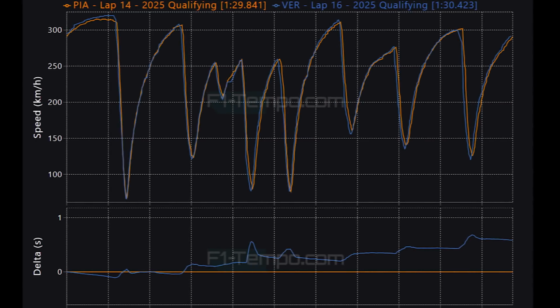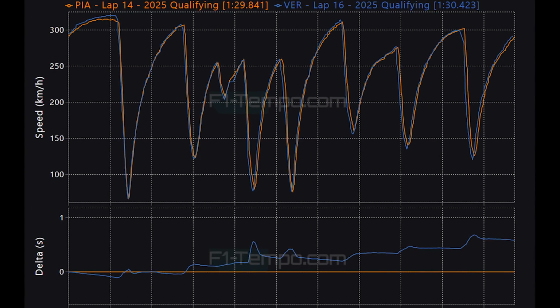Let's compare then the laps of Piastri to Verstappen, so we can see where the main differences were. And when you look at these two laps, it actually starts off alright for Max, as he gets a solid run through turn 1 and 2, and also turn 3, but then going through turn 5, 6 and 7, Piastri in the McLaren is just hooked up, and gets a fantastic run through that section.